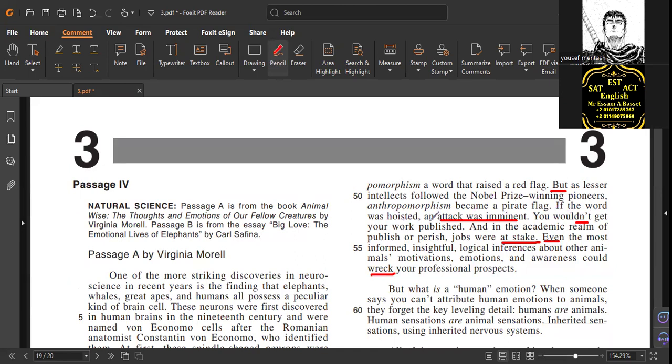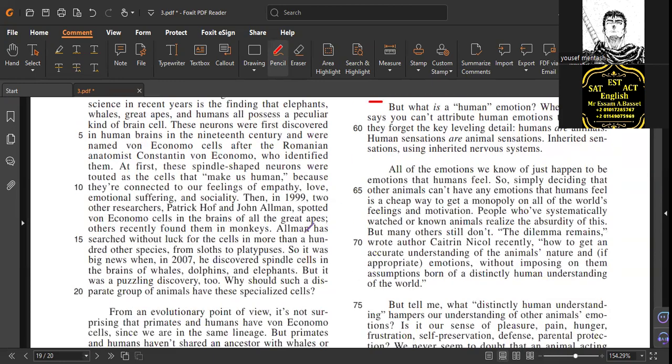If the word was hoisted, attack was imminent, and look, your jobs were at risk, at stake. Expression. Yes, and all of these could damage your professional prospects. So strong or not? Yes, and the strong word, attack was imminent. Imminent, as you know, means near to happen, about to happen in the near future. All of these. And look, perish, die. Feel that? Yes, he was so strong.